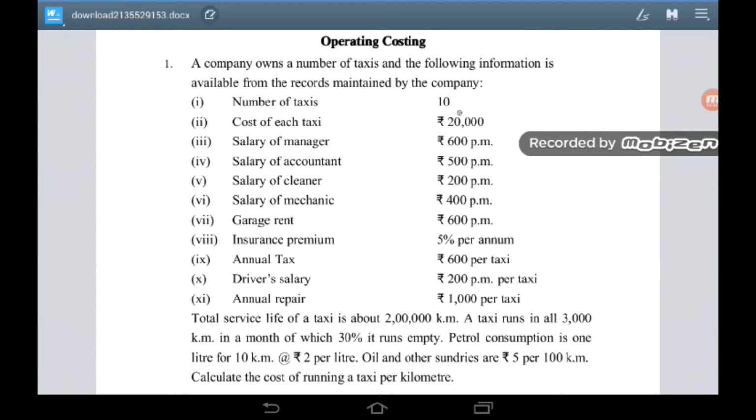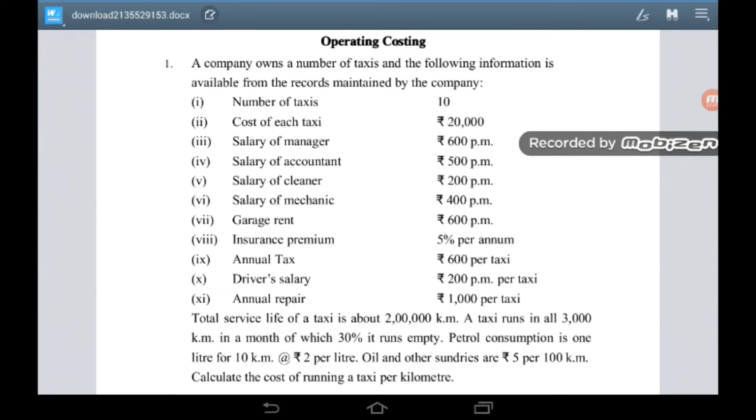Number of taxis 10, cost of each taxi 20,000, salary of manager rupees 600 per month, salary of accountant rupees 500 per month, salary of cleaner rupees 200 per month, salary of mechanic rupees 400 per month, garage rent rupees 600 per month, insurance premium 5% per annum, annual tax rupees 600 per taxi, driver's salary rupees 200 per month per taxi, annual repair rupees 1000 per taxi.